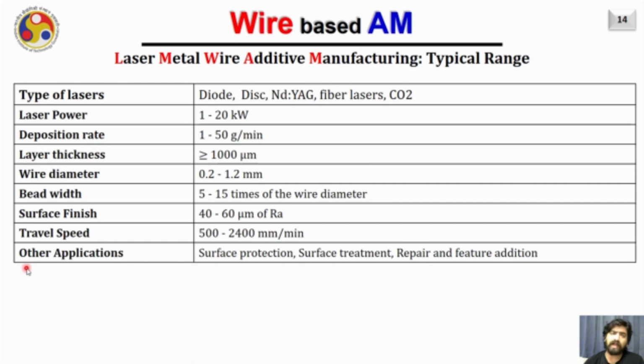It can also be noted that laser metal wire additive manufacturing systems are not only popularly used for additive manufacturing, but the same system can be utilized for cladding, for surface protection, for surface treatment, as well as for repairing and feature addition on damaged parts.